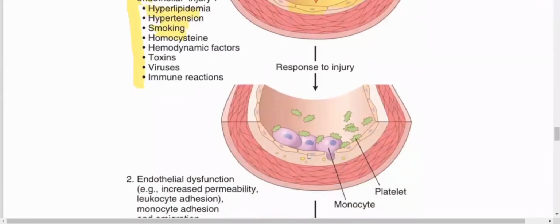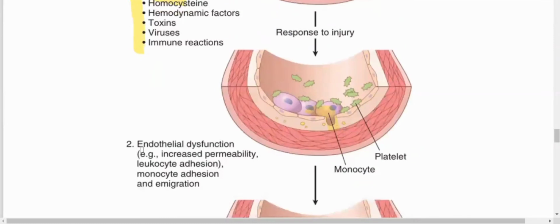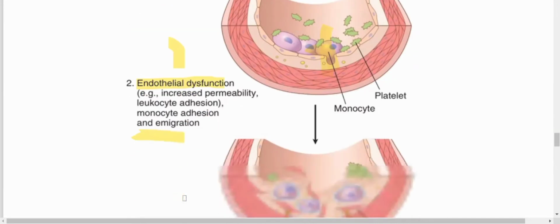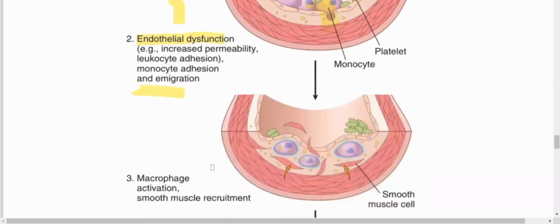Here, this is an endothelial injury, and the monocytes are involved, and the platelets are moving towards the vascular media. This is the endothelial dysfunction. Number one is the endothelial dysfunction, with monocytes coming towards that area. This is leukocyte adhesion and migration. Other is macrophage activation. Smooth muscle recruitment is here.